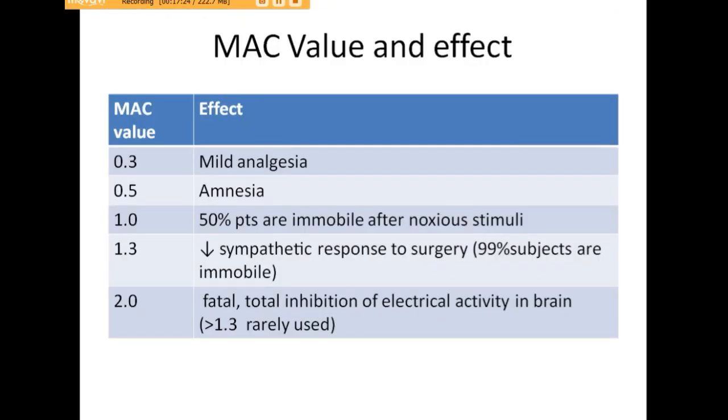We can see here, if MAC value is 0.3, mild analgesia will be provided by the anesthetic agent. If 0.5, that means amnesia. 1 means 50% of patients are immobile after noxious stimuli. MAC value 1.3 means it will reduce the sympathetic response to surgery, and 99% of the subjects are immobile. MAC value 2 is fatal, with total inhibition of electrical activity in the brain. So a higher dose is not required and will cause toxicity only. More than 1.3 is rarely used in surgeries.